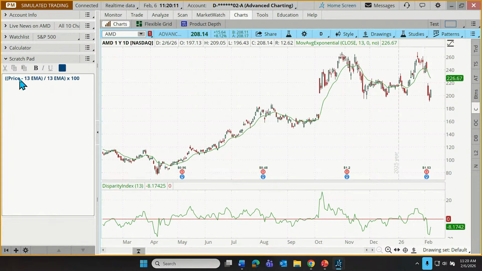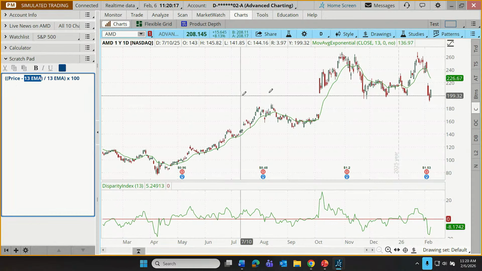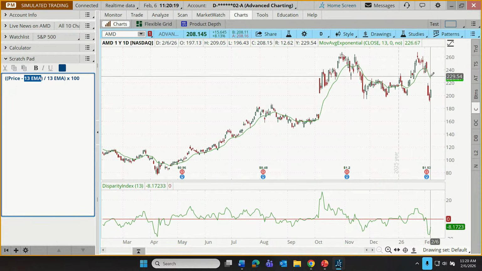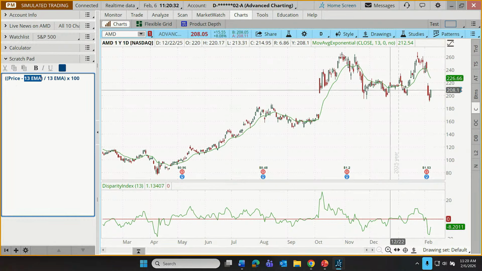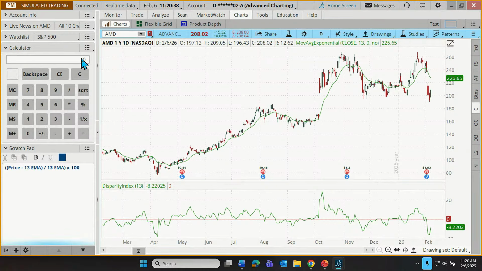So here's our 13-period exponential moving average. What we're doing here is we take the current price, so price right now is at 208.14. We subtract the 13-day exponential moving average, which is at this moment 226.67. So 208.14 minus 226.67 is going to give us a value about minus 12. Okay. Then we divide that by 226.65. Should we do it?